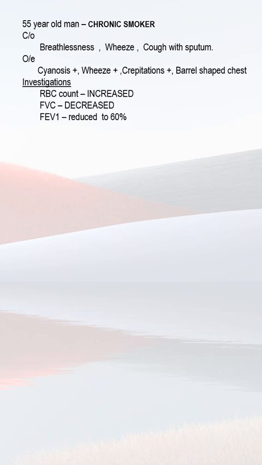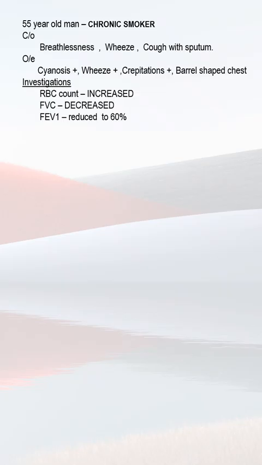When there is a reduced forced vital capacity and also reduced forced expiratory volume 1, we can understand that there is a moderate airflow obstruction. The symptoms, that is breathlessness, wheeze and cough with sputum, are present for the past 5 years, so it is a chronic case. He is a chronic smoker, which is a predisposing factor, and there is a barrel-shaped chest.